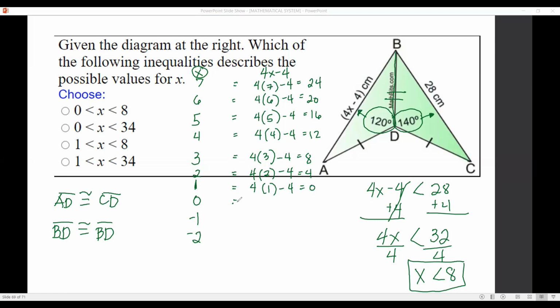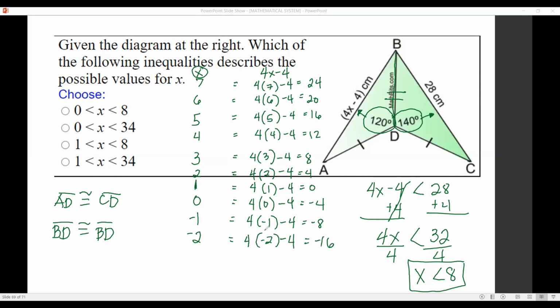If x is 0, we can say that 4 times 0 minus 4 is equal to negative 4. And then, if x is negative 1, we have 4 times negative 1 minus 4 is equal to negative 8. And if x is negative 2, 4 times negative 2 minus 4 is equal to negative 16.